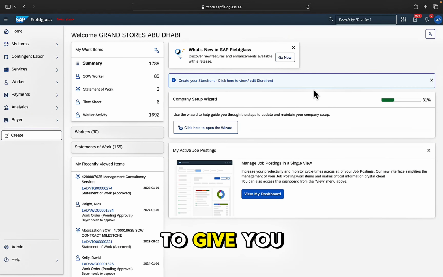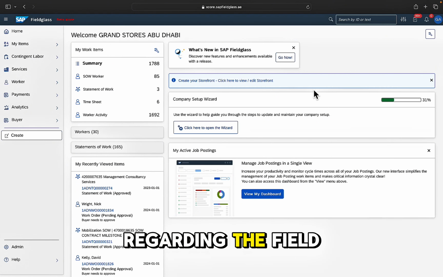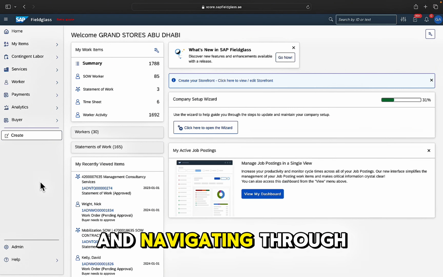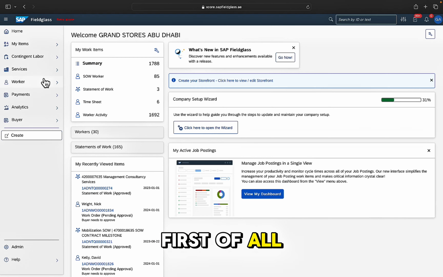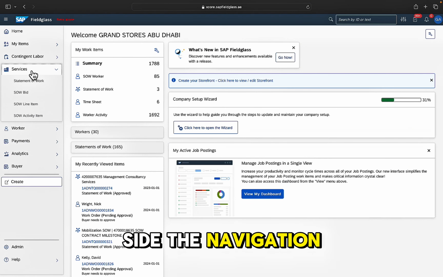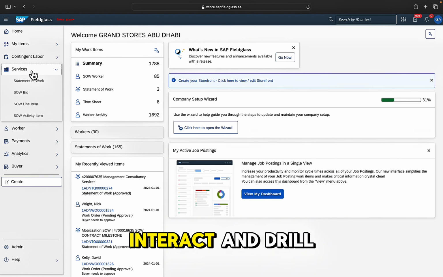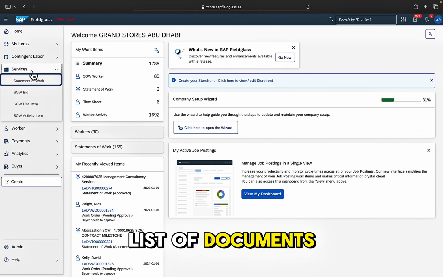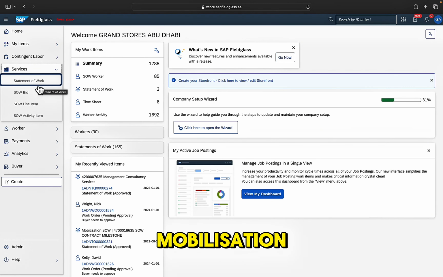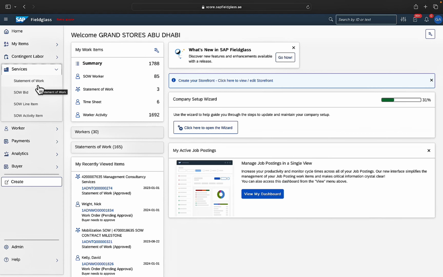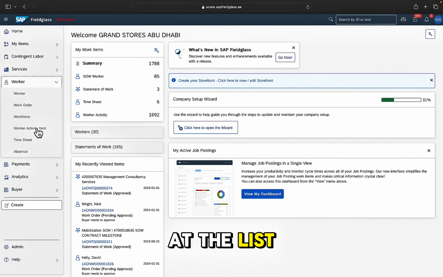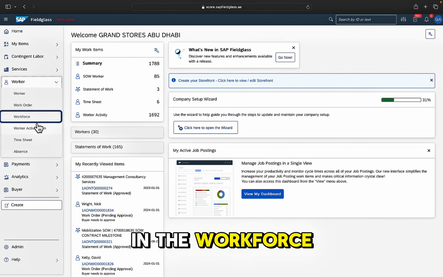So, I'm going to give you some high-level information regarding the Fieldglass application and navigating through the system. First of all, you'll see on the left-hand side, the navigation pane. From here you can interact and drill down into a list of documents. These statements of work are your mobilization and call-off agreements. We can look at the list of workers. These will be in the workforce section.